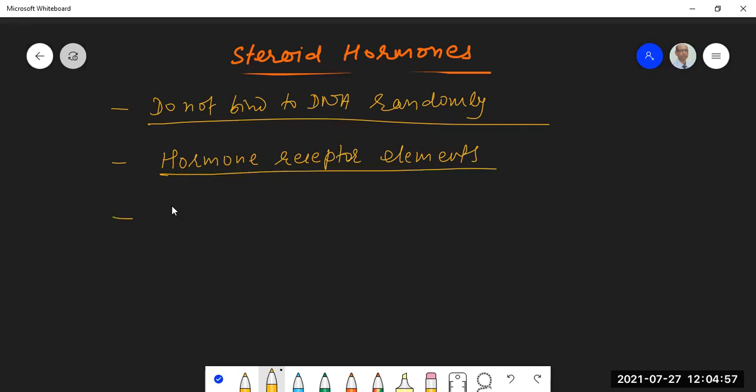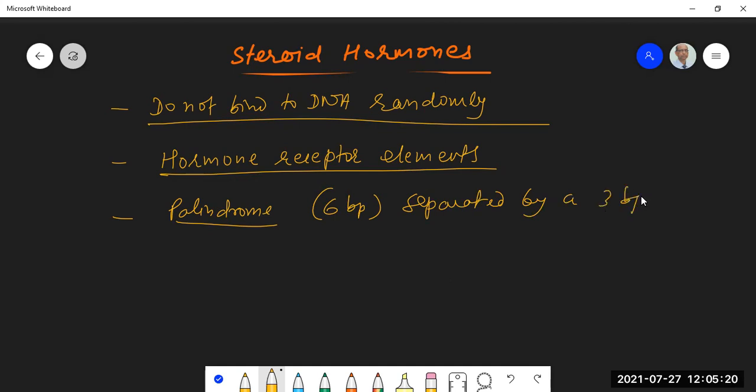Basically, they are characterized by the presence of a palindrome. Palindromic sequence means a sequence of DNA which, when you read in the opposite direction, is the same. So a palindromic sequence about 6 base pair in length, separated by a 3 base pair spacer. So you will have a palindromic sequence of 6 base pair on one side, another palindrome on the other side, and in between, you will have a three nucleotide long spacer, 3 base pair spacer.